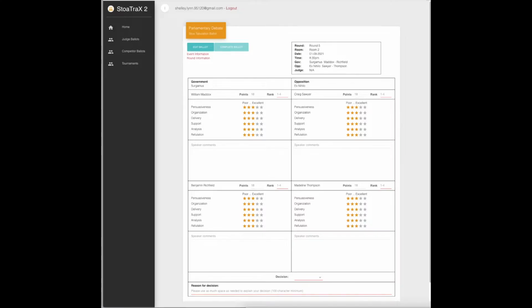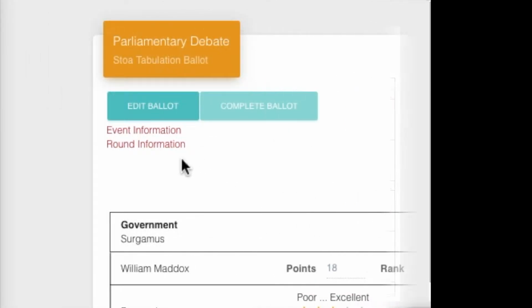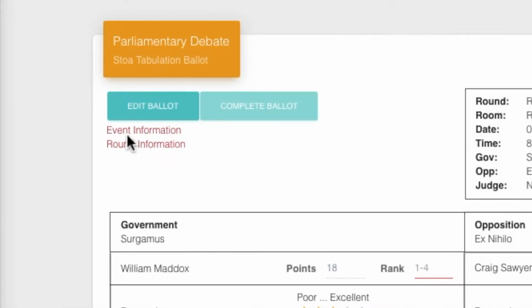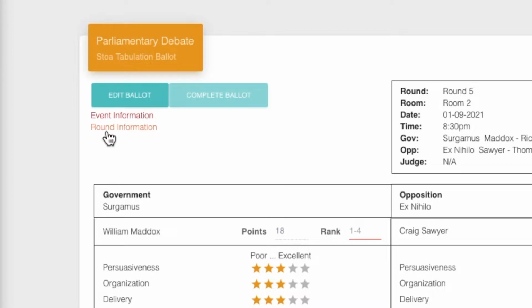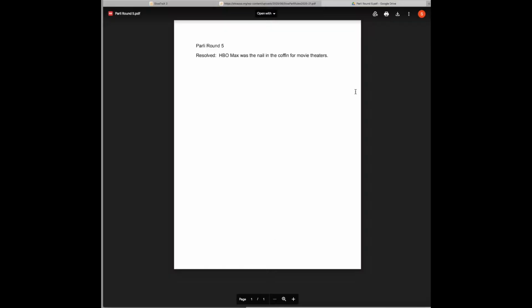This is a Parley debate ballot, but Lincoln Douglas and Team Policy follow the same format. First thing I want you to notice is at the top here where it says Event Information. If you select that, it will take you to the rules for your event. Below that, there's a link for Round Information. This is only on the Parley ballot, and that takes you to the resolution for the debate that you're judging.